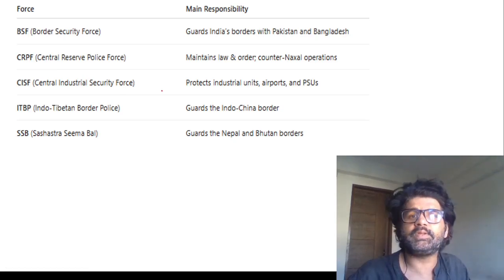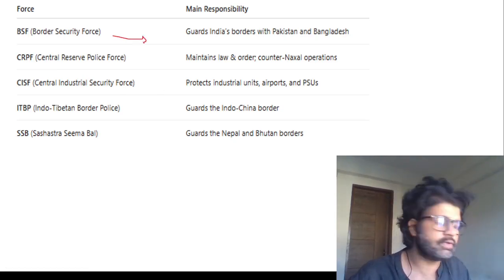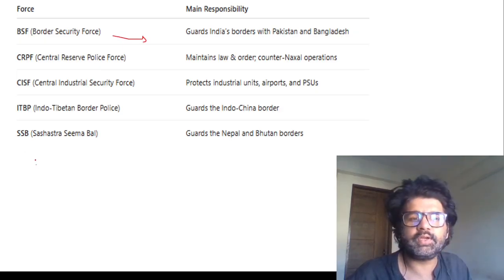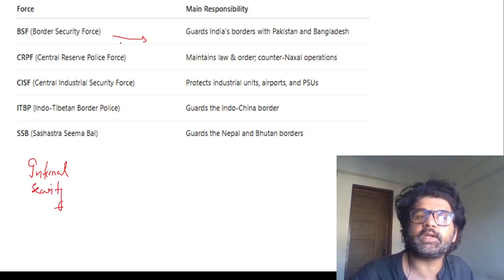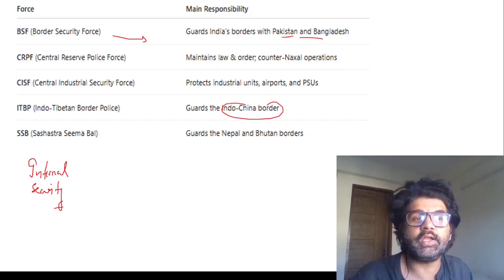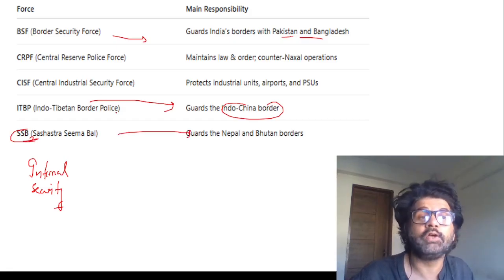BSF, CRPF, remember their area and their jurisdiction, guys. Because GS3 internal security, from mains perspective, we will talk about it later on. This is basically from a pre-perspective. From pre-perspective, all these things: Border Security Force, Pakistan, Bangladesh. They can say Indo-China. Indo-China is ITBP, Indo-Tibetan Border Police. SSB, from the name you cannot guess, Nepal, Bhutan. So you have to go through them.